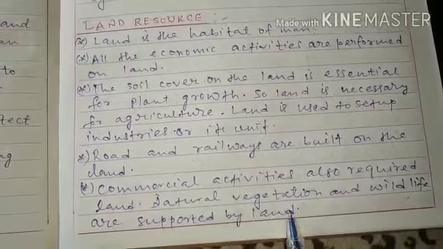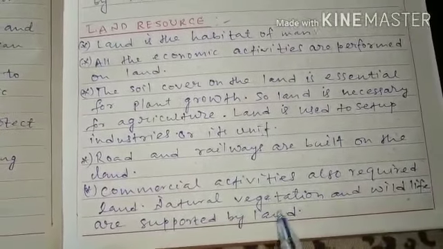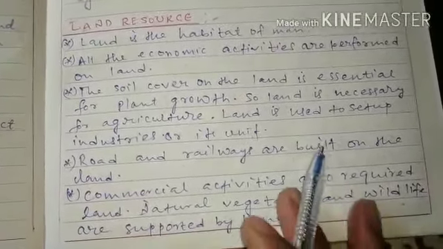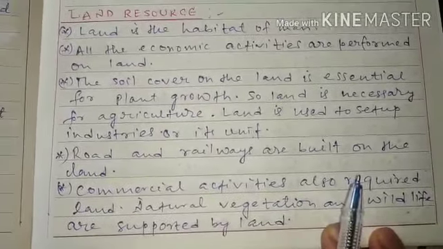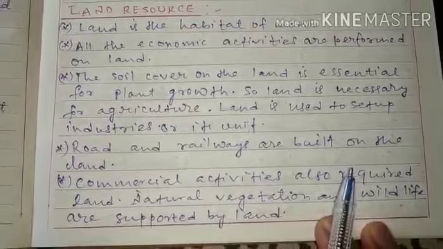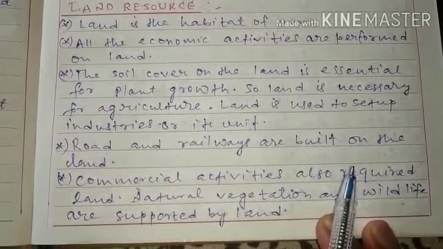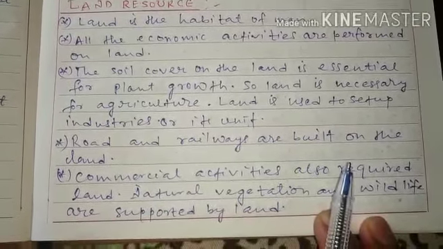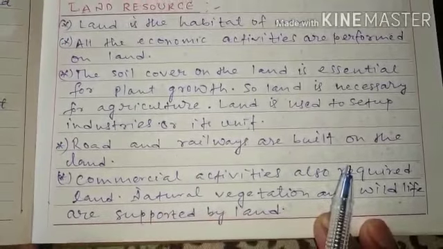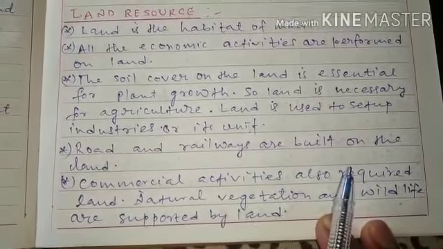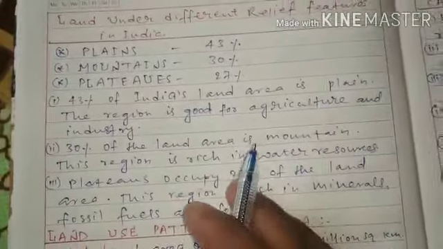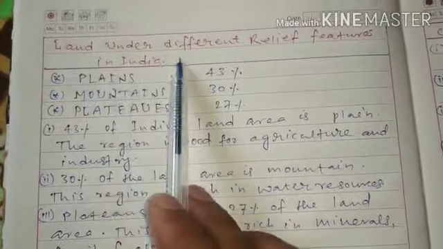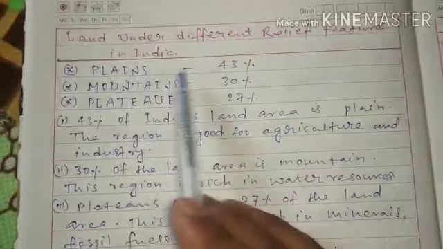So now we have read what the uses of land are in our life. We human beings have so many requirements in our everyday life. Most of the requirements we fulfill from land. It is told by some research that humans fulfill 95% of their requirements from the land. Now the topic is land under different relief features in India.